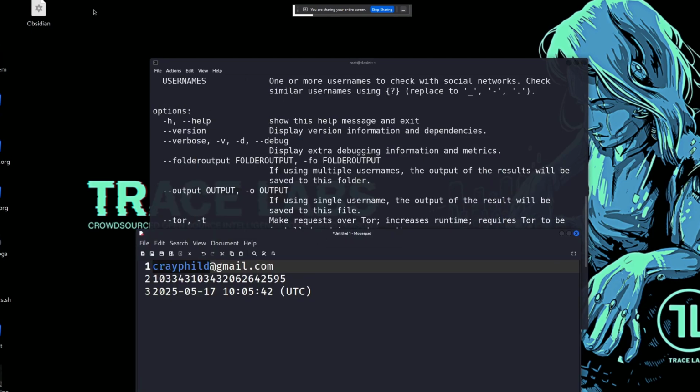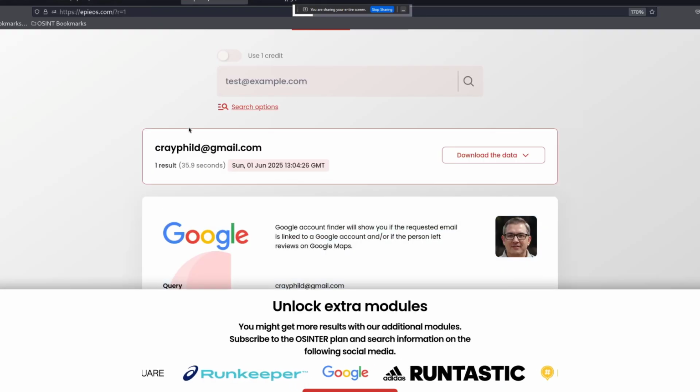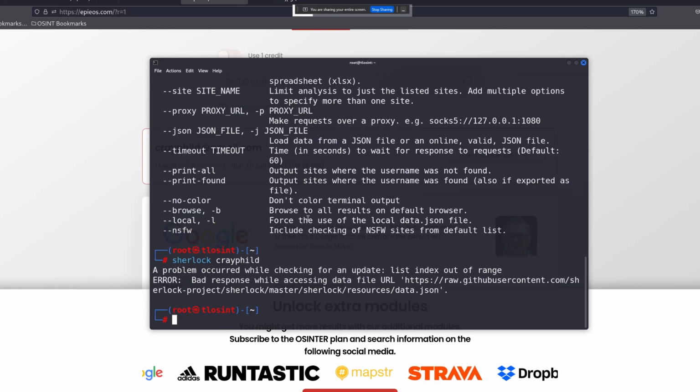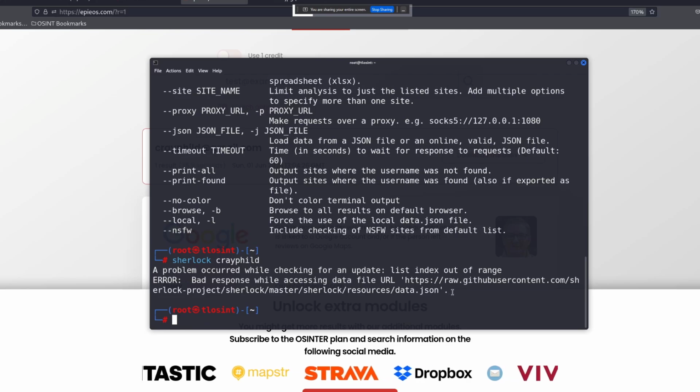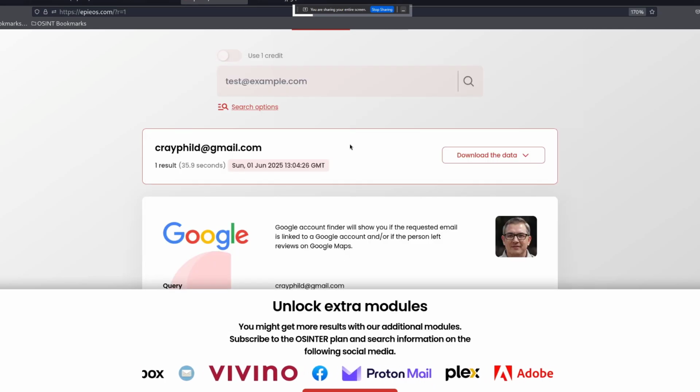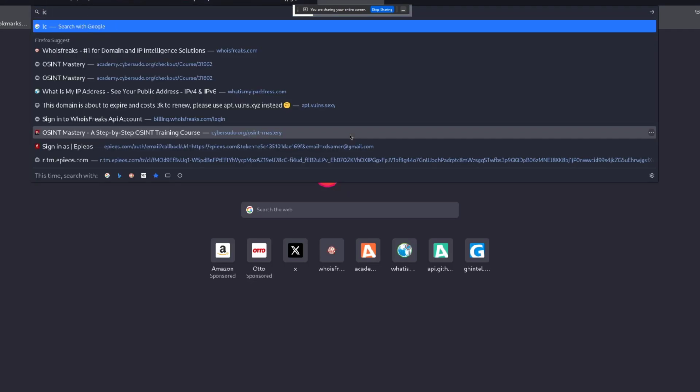but this is not a problem because we can use a different tool. So let me go to my browser. So this is something that always happens, like sometimes tools stop working, and for the sake of the video, I don't want to solve the issue or the problem with this tool because this might take some time. And to avoid this, I'm going to use a different tool like ID Crawl.